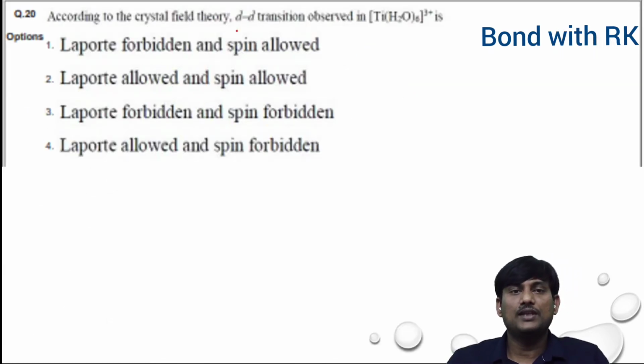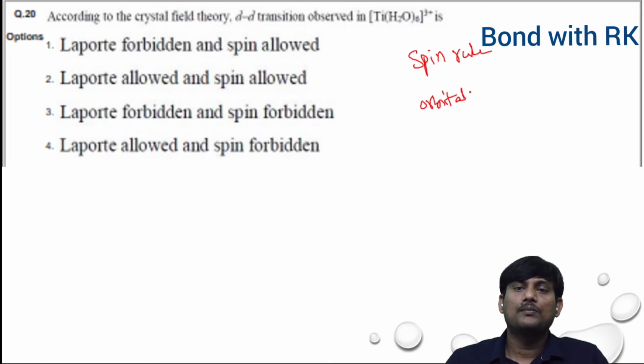According to the crystal field theory, the d-d transitions observed in [Ti(H2O)6]3+ are. There are two rules, a spin rule and an orbital rule. For the spin rule, delta S should be 0.